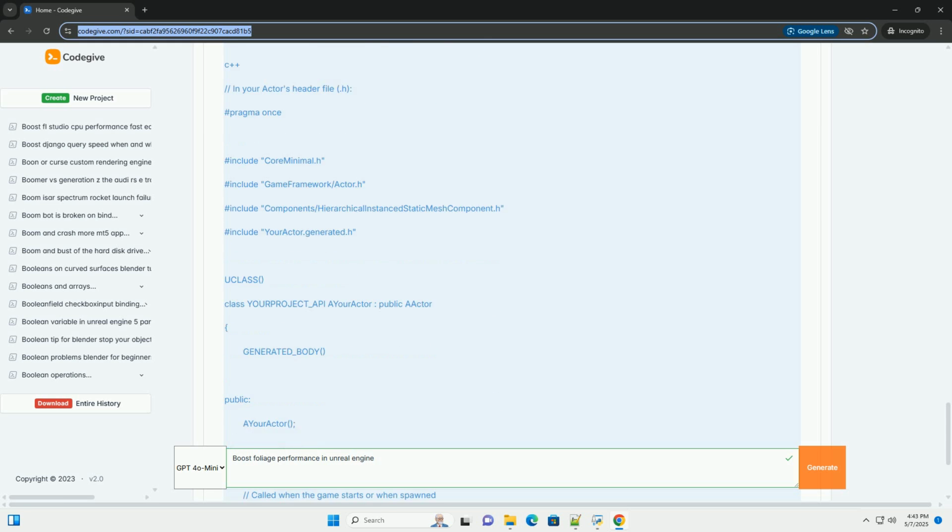Conclusion. Optimizing foliage performance is an ongoing process. By understanding the performance bottlenecks, applying the techniques described in this tutorial, and continuously profiling and testing your scene, you can create beautiful and immersive environments without sacrificing performance. Remember to prioritize the techniques that will have the biggest impact on your specific project and target hardware. Good luck.